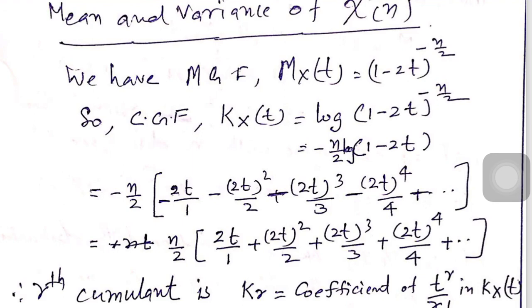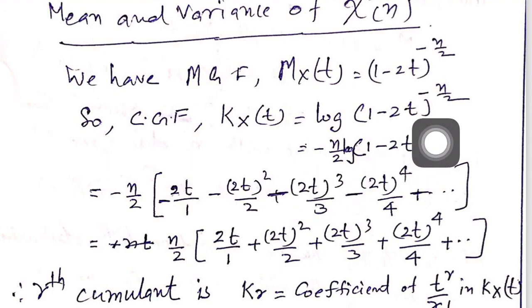Okay, and for 1 minus 2t, all the terms will be negative. Here this is 1 minus 2t, therefore all terms are negative, so minus 2t by 1, minus 2t square by 2, minus 2t cube by 3, minus 2t to the power of 4 by 4, etc. You should not confuse. The denominators are 1, 2, 3, 4, etc., not 1 factorial, 2 factorial, 3 factorial, 4 factorial, etc. Because this is the expansion of logarithm of 1 minus 2t.